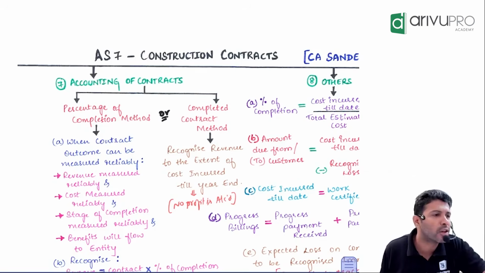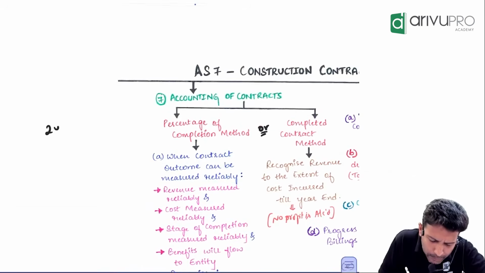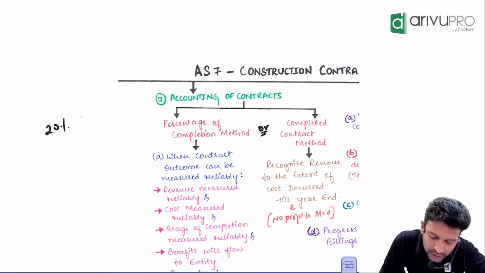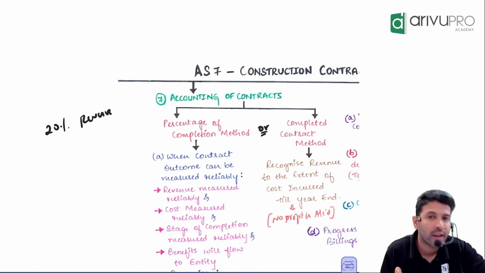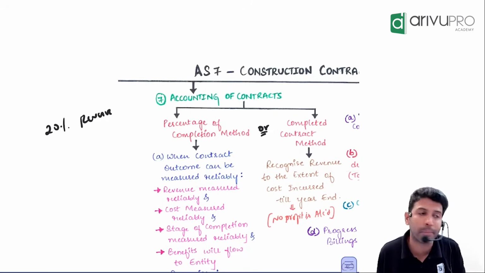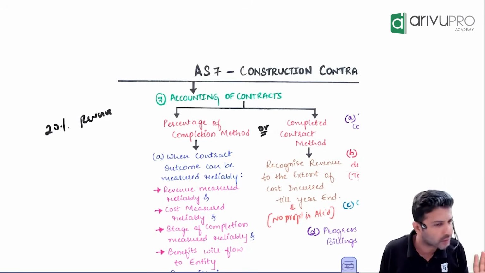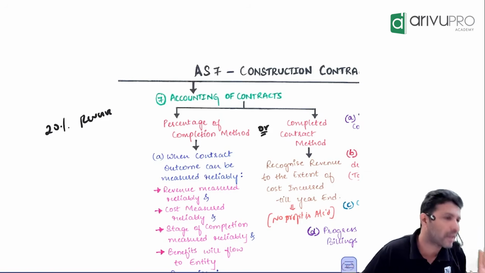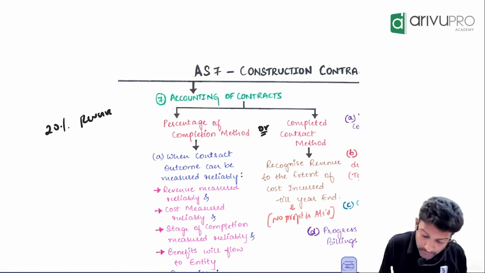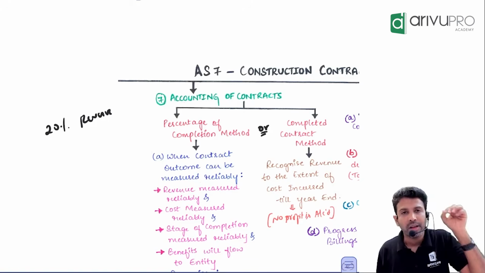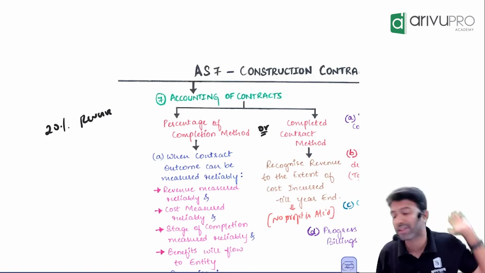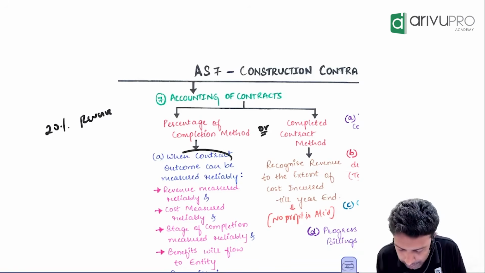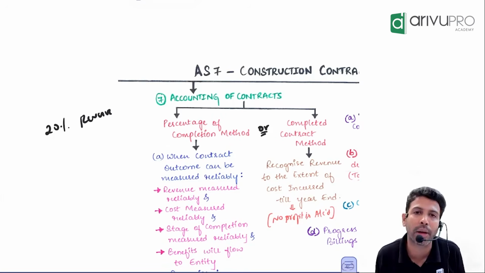You recognize the revenue based on percentage. Meaning if 20% of the work is complete, then you can recognize 20% of revenue. If 70% of the work is complete, then you can recognize 70% of revenue. As simple as that. Revenue is based on percentage of the work completed. Sir, when will you go for percentage of completion method? AS7 says you can go for percentage completion method provided the outcome of the contract you can measure reliably.